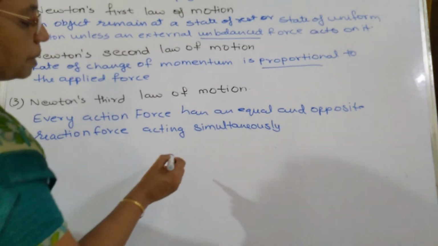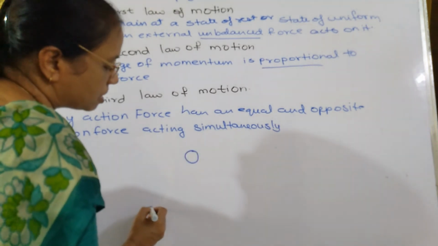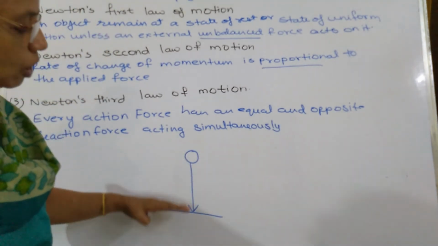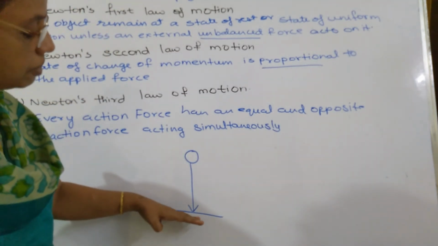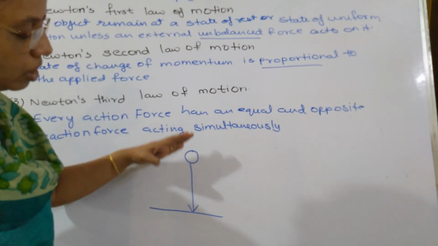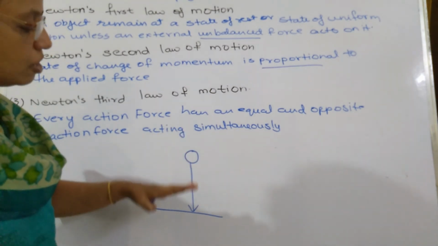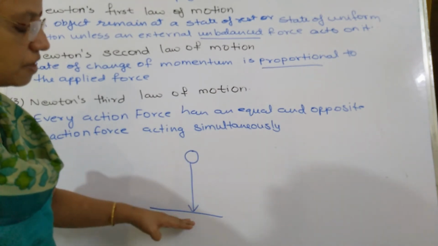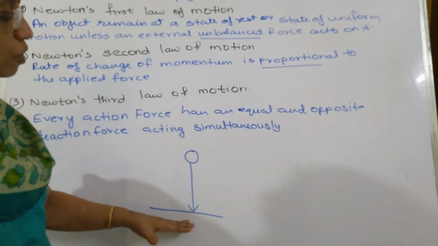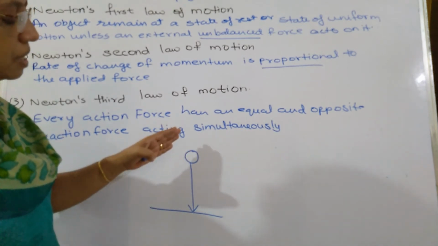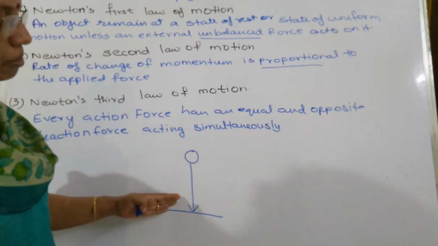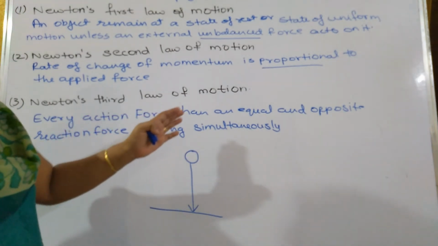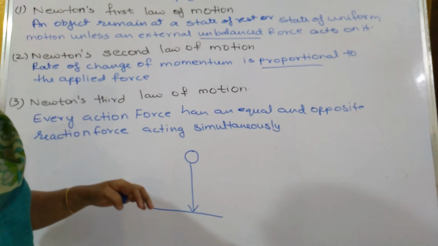For example, if I take a ball and if this is the ground, if I strike the ball on the ground, what happens? The ball will go and strike the ground and immediately it will come and bounce back. So it doesn't stay over there, it bounces back. Whatever force is applied by the ball on the surface of the earth, the earth also applies the same force on the ball but in the opposite direction. Hence the ball will bounce and come back on the top. So every action force has an equal and opposite reaction force acting simultaneously.